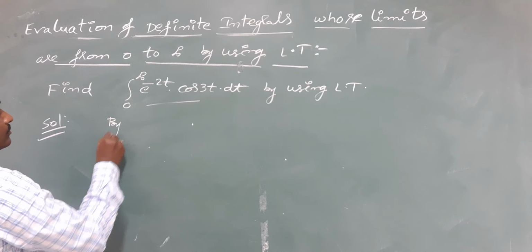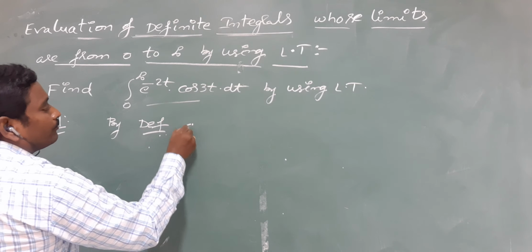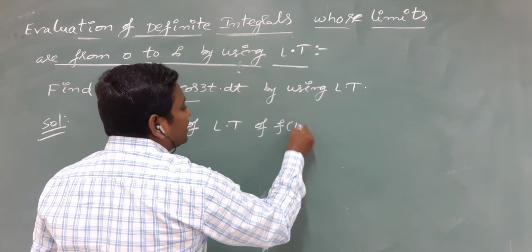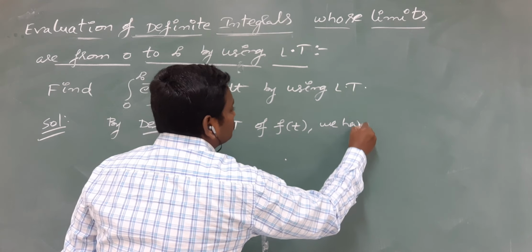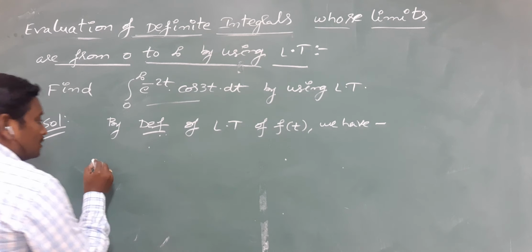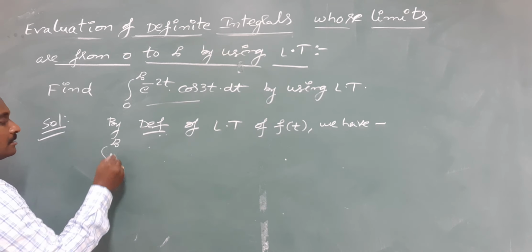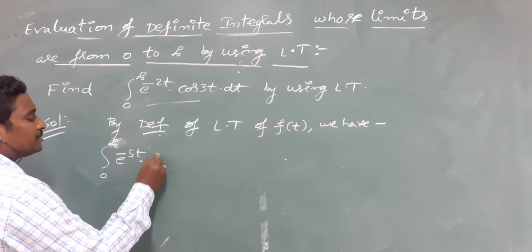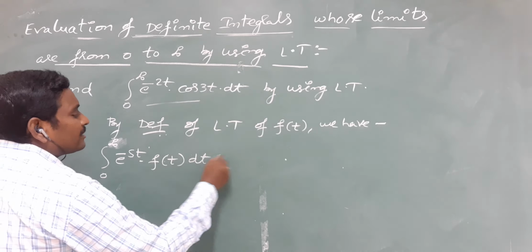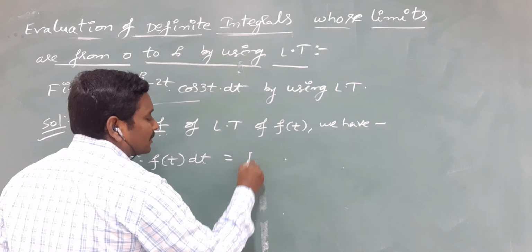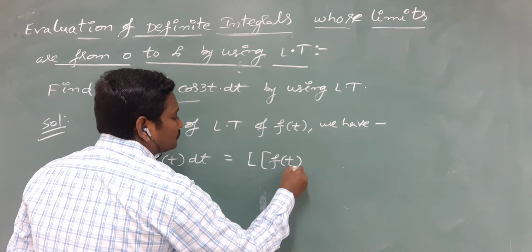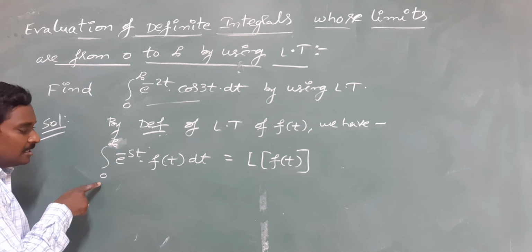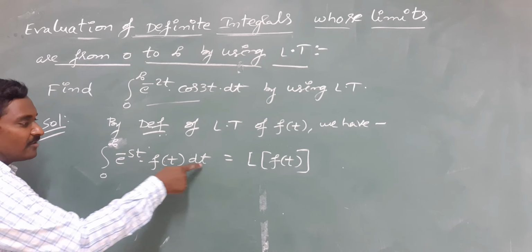By definition of Laplace transform of a function f of t, we have the integral from 0 to infinity of e power minus st into f of t dt is equal to L of f of t. This is the original definition of Laplace transform. Once again, the integral from 0 to infinity of e power minus st f of t dt is equal to L of f of t.